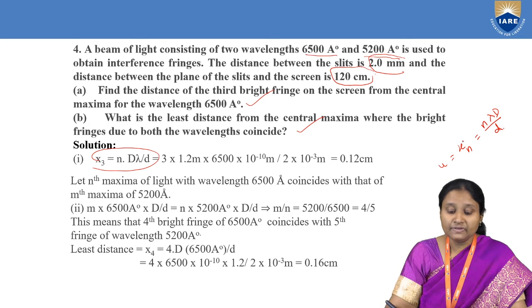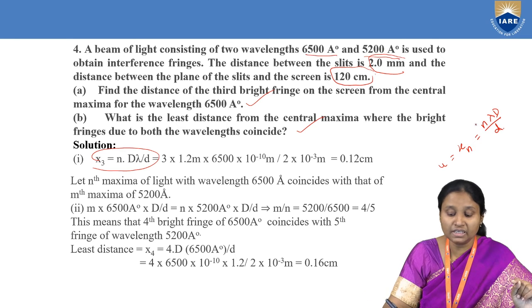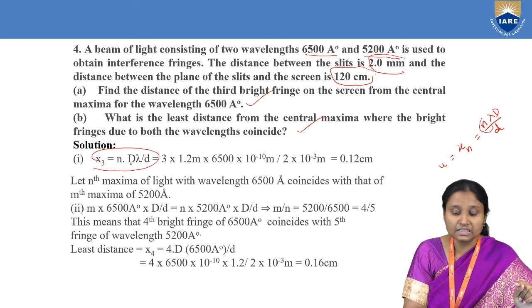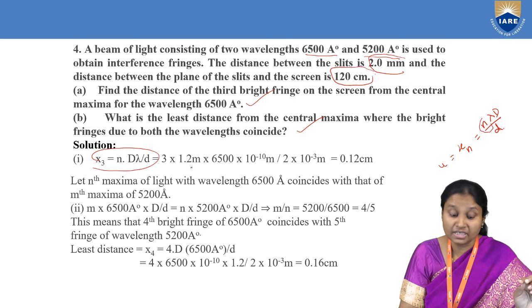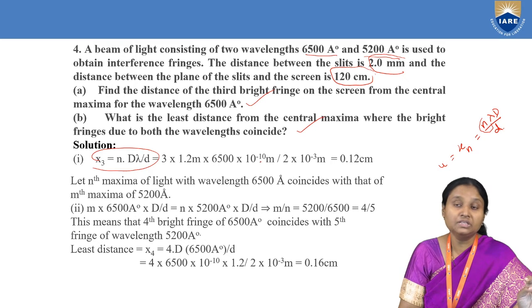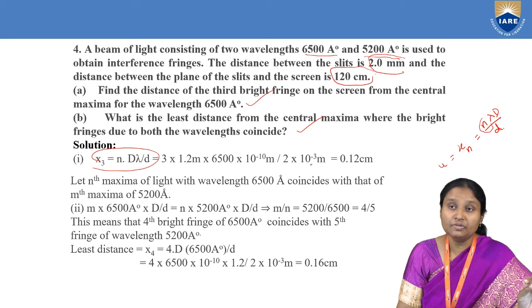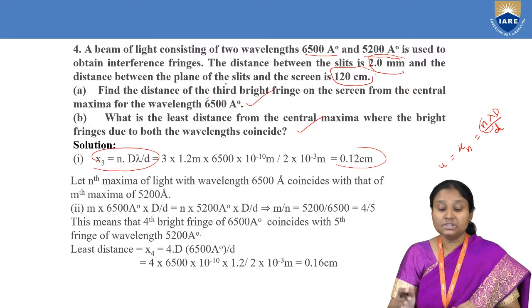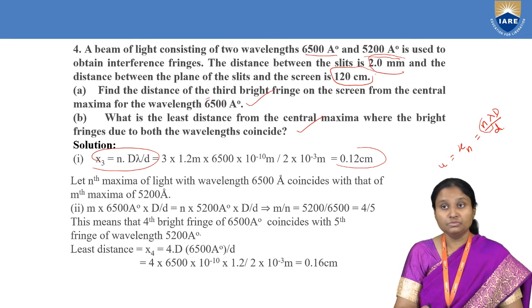In this case, we are trying to find the distance from the center to the third bright fringe, so the order n becomes 3. We know the value of capital D is 120 centimeter, that is 120 into 10 power of minus 2 meters. The wavelength was given in angstroms, which in meters is 10 power of minus 10 meters, divided by small d, which is in mm, so we convert it as 10 power of minus 3 meters. When we do it, the distance for this particular wavelength from the center to the third fringe comes out to be 0.12 centimeter.